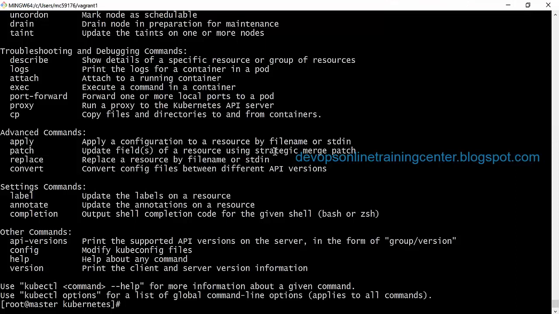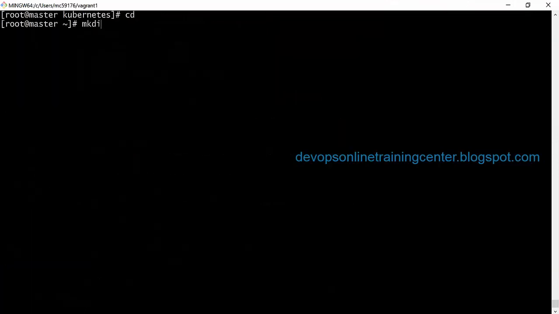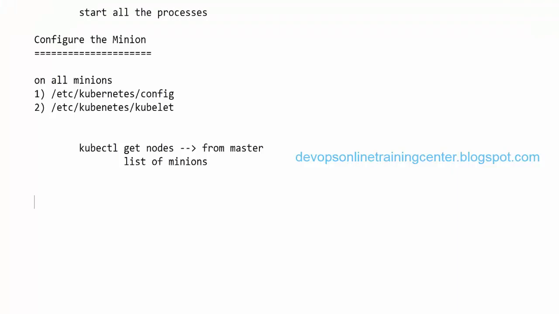So now we have to create the containers, right? So I'll just create a test directory. In the test directory, I start writing my YAML file. So we have created the master, we configured the master, we configured the minions, and we are able to get the nodes list from the master. That indicates that the configuration is working fine.